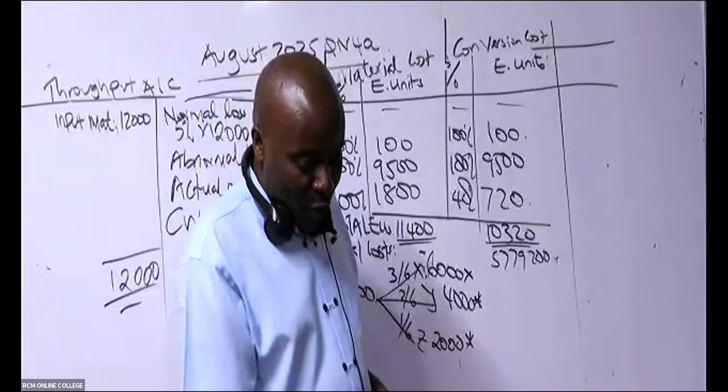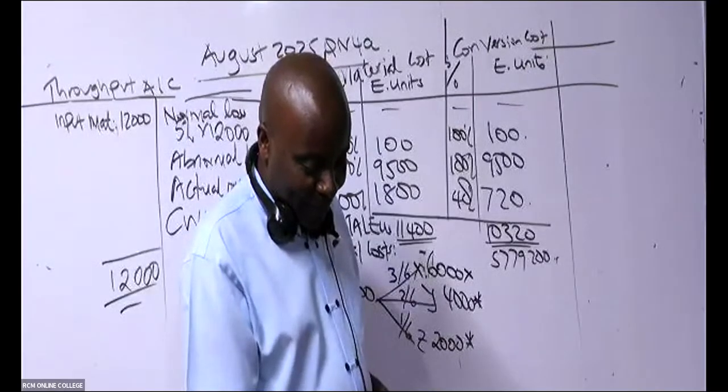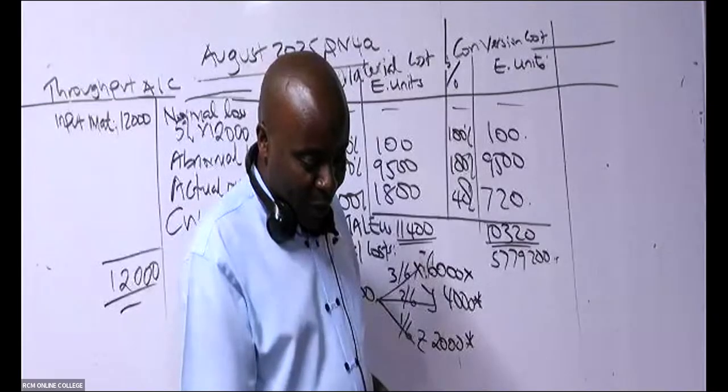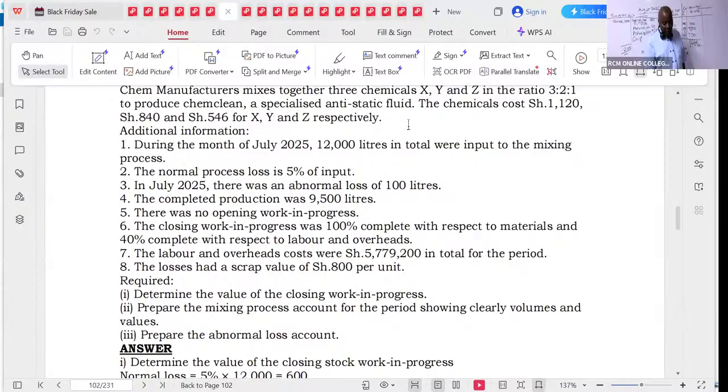Right. So then we have, ladies and gentlemen, our costs per unit. You can see the chemicals here now, X, Y, and Z. They cost 11.20, 8.40, 5.46.